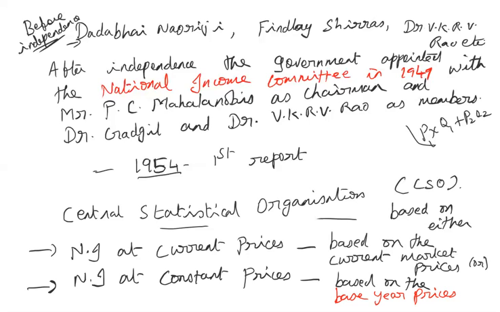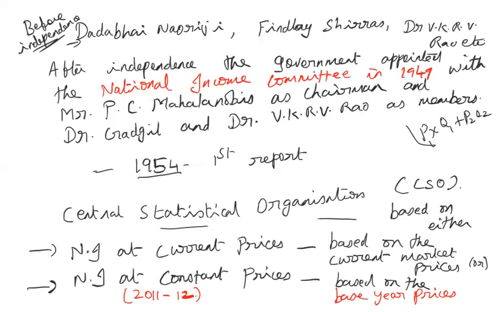Okay. So very recently, the latest base year that the Central Statistical Organization is using is 2011-12.